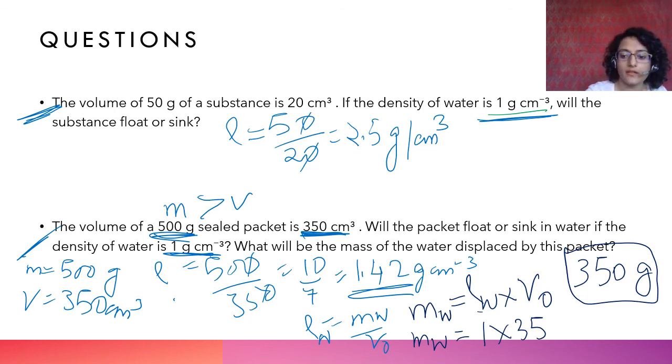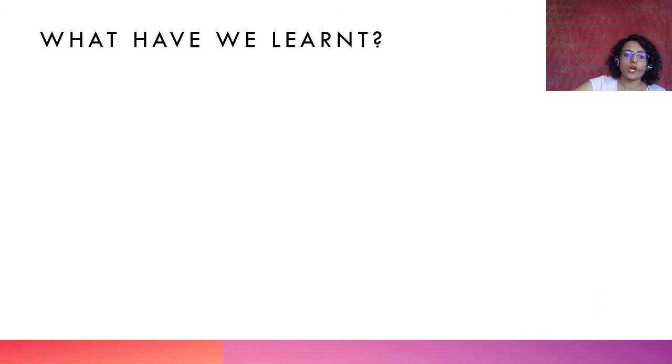Okay? Understand this? What will be the mass of water displaced by this packet? Mass of fluid displaced is density of fluid into volume of the object that is put in it. Density of the fluid into volume of object that is put in it. Okay, let's go.